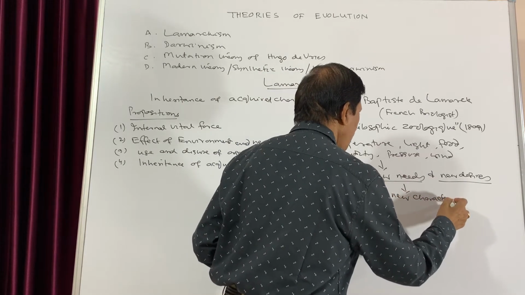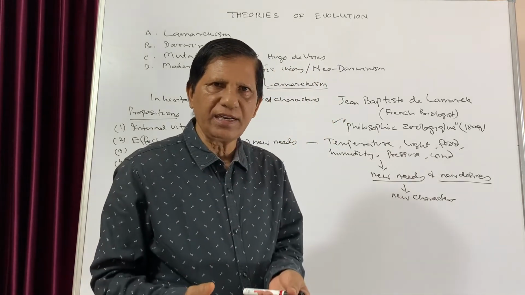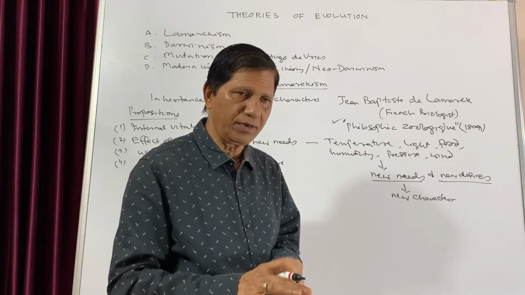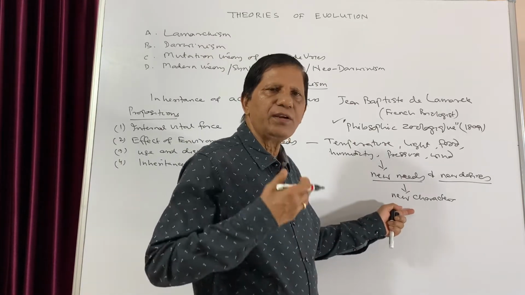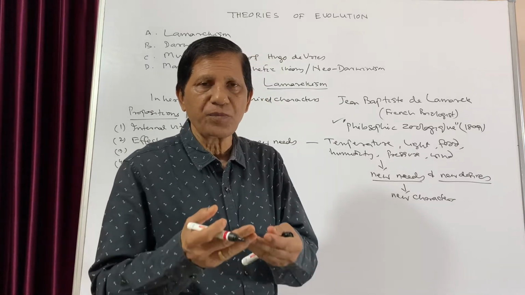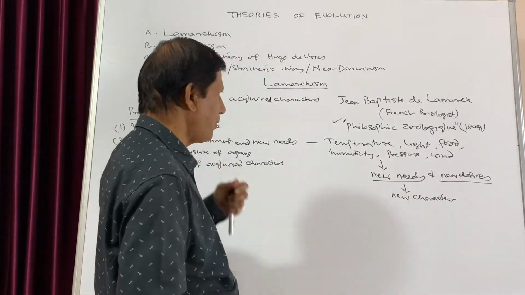That means when our needs increase, when our desires increase due to change in the environment, then naturally the new characters, the variations, will occur. That is the importance of this point.